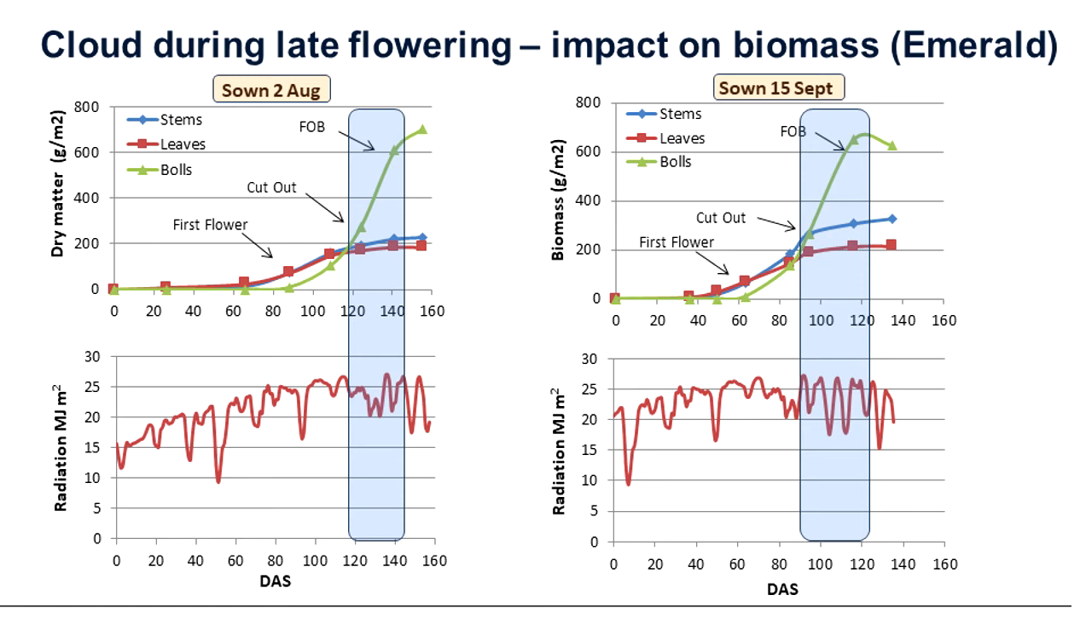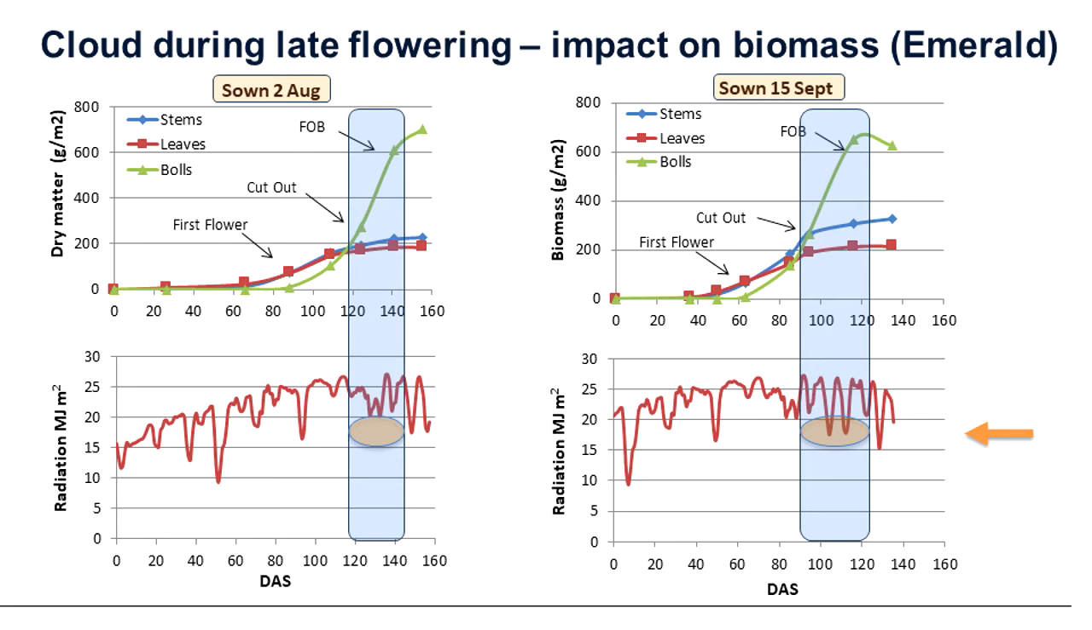And if you look at the period just prior to cutout for each crop through until well into boll opening, and if you look at the radiation depicted on the lower graph underneath each biomass accumulation graph, you can see that for the earlier sown crop, that key peak assimilate demand period coincided with reasonably good radiation conditions, with radiation not falling below 20 megajoules during that period.